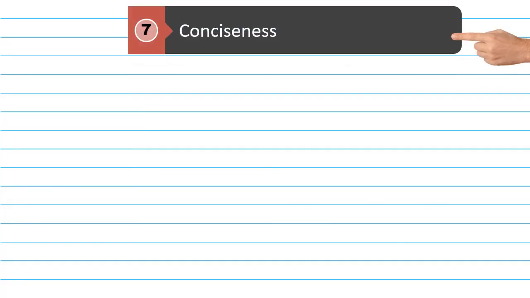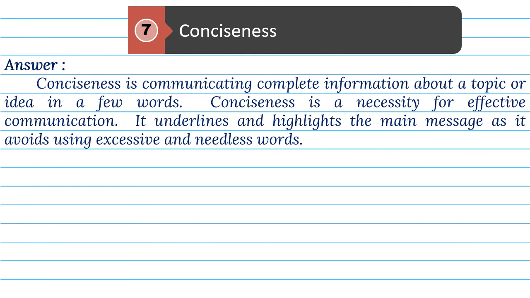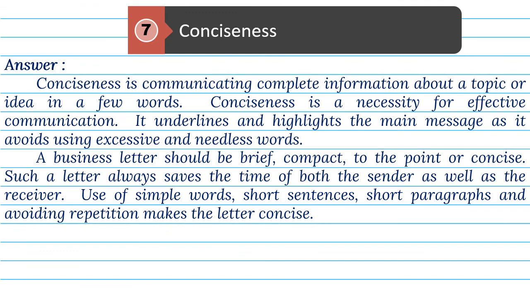7. Conciseness. Answer. Conciseness is communicating complete information about a topic or idea in a few words. Conciseness is a necessity for effective communication. It underlines and highlights the main message, as it avoids using excessive and needless words. A business letter should be brief, compact, to the point, or concise. Such a letter always saves the time of both the sender as well as the receiver. Use of simple words, short sentences, short paragraphs, and avoiding repetition makes the letter concise.